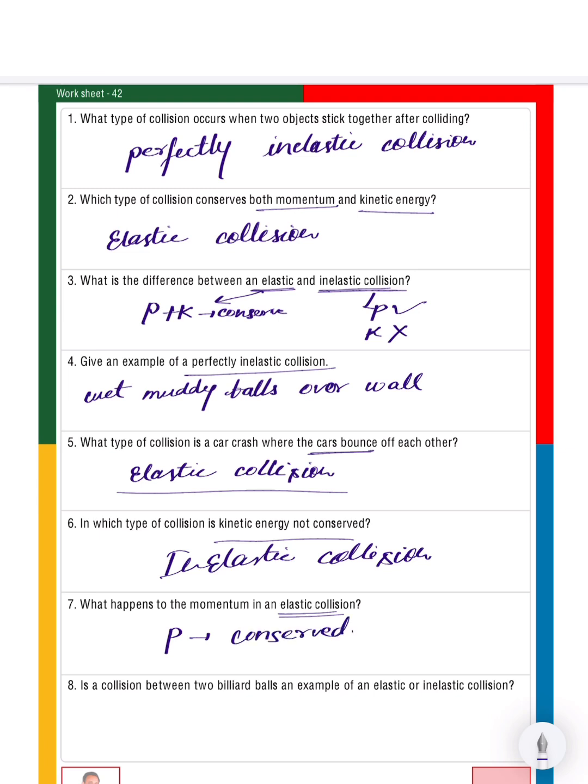Next, eighth question. Is a collision between two billiard balls an example of elastic or inelastic? It is an example of elastic collision, because in this case also momentum and kinetic energy both remain conserved.